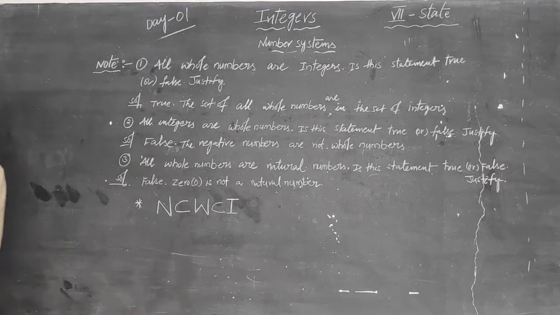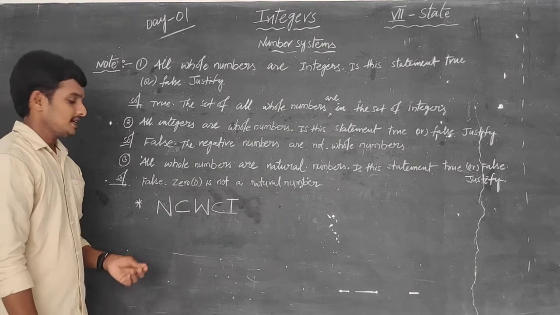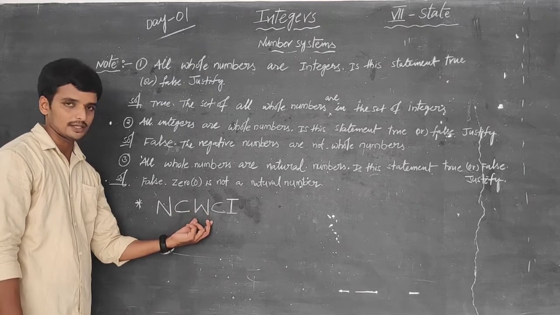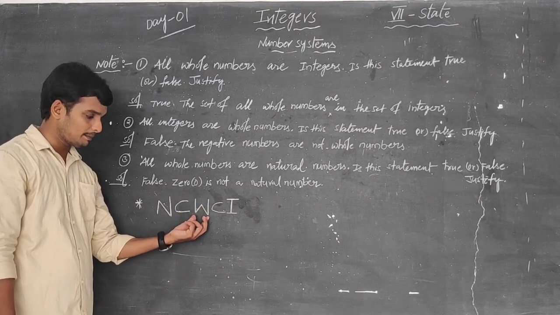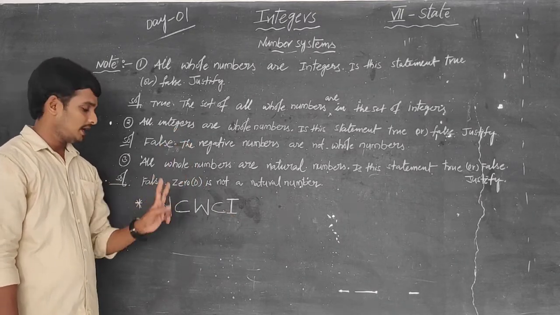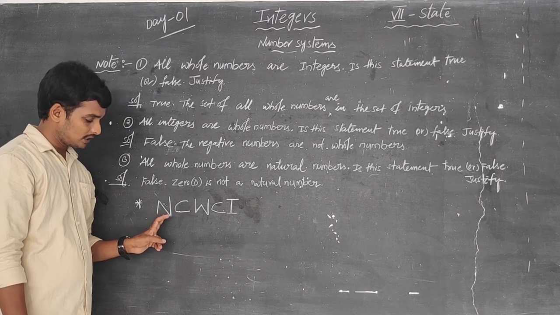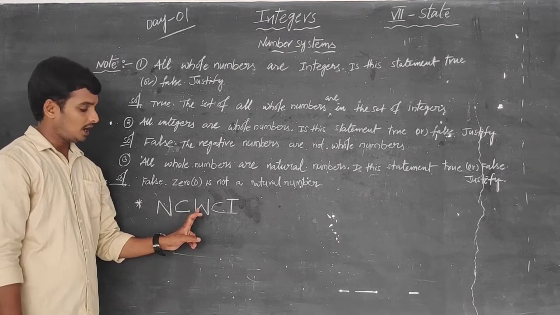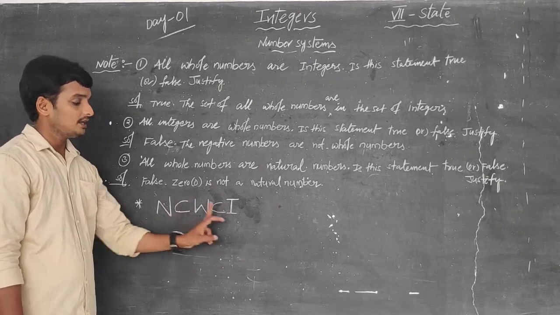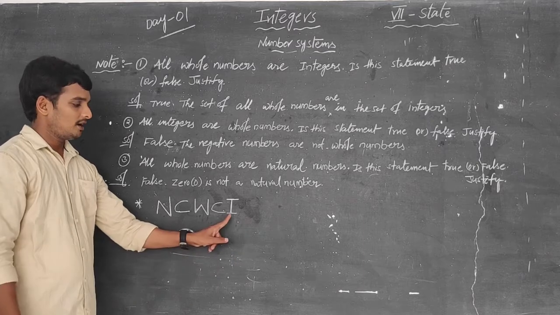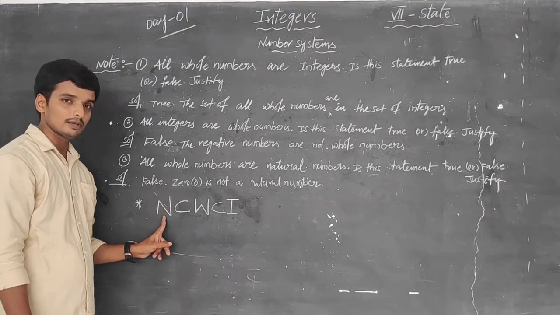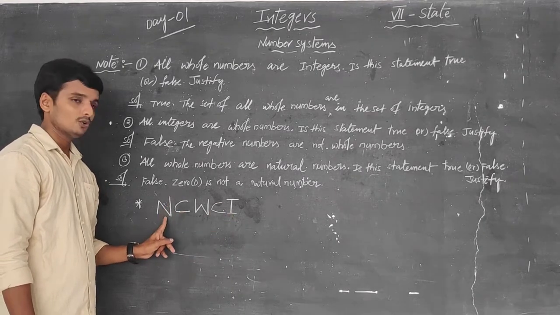Have to keep this. The symbol is subset. That means the elements which are in natural numbers are also in whole numbers. In the reverse, that is not correct. All natural numbers are whole numbers. All natural numbers are integers. In the reverse, all integers are not whole numbers. All whole numbers are not natural numbers.